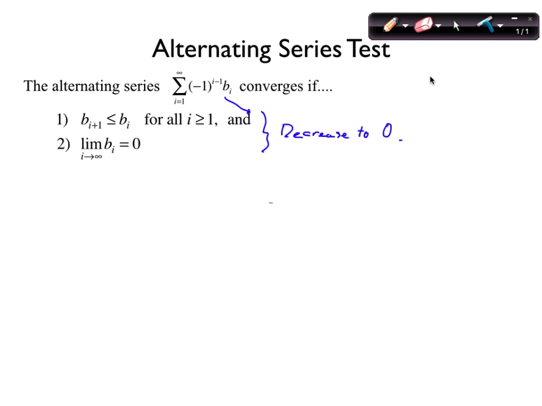So put the alternating effect on any sequence that converges to 0 and the series will converge. Does it make sense? If it's not alternating, the jury is out if the sequence goes to 0. But if it is alternating and the sequence goes to 0, it converges.